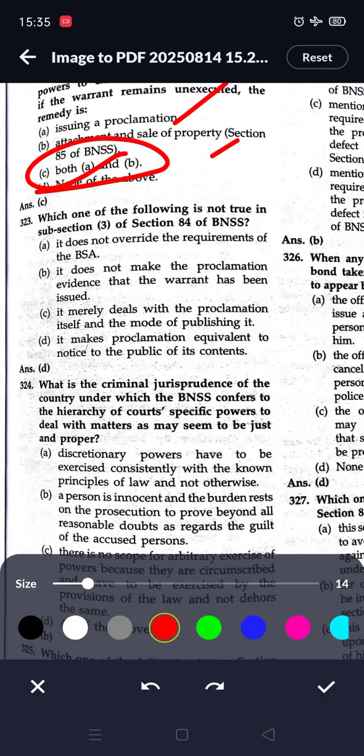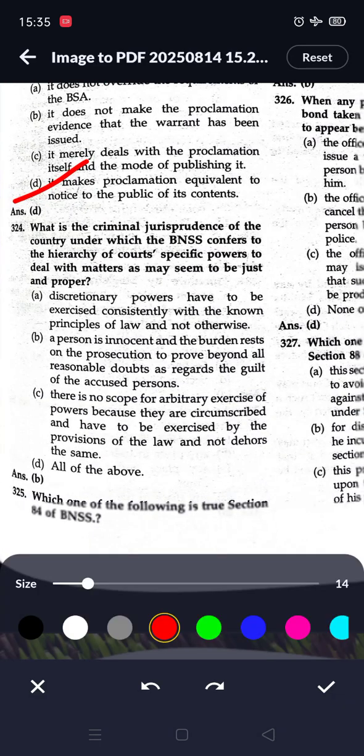Next question, which one of the following is true in subsection 3 of section 84 of the BNSS? So here option D is correct, it makes proclamation equivalent to notice to the public of its content.